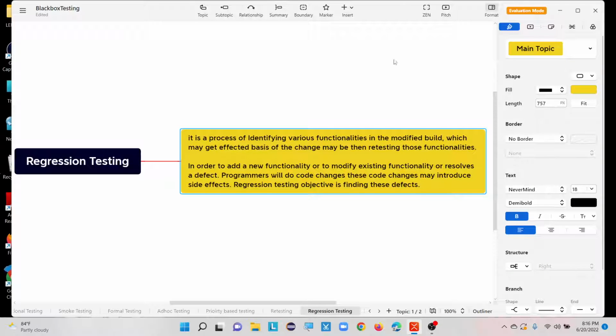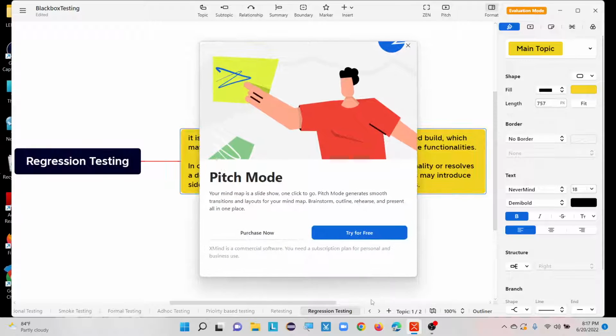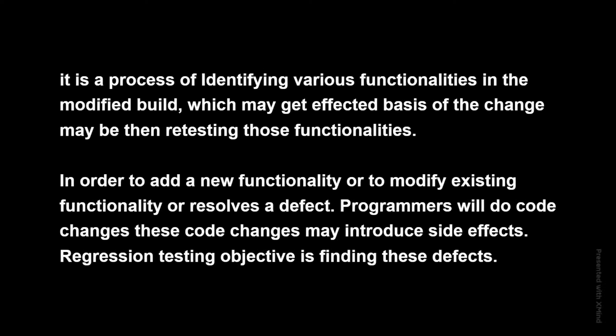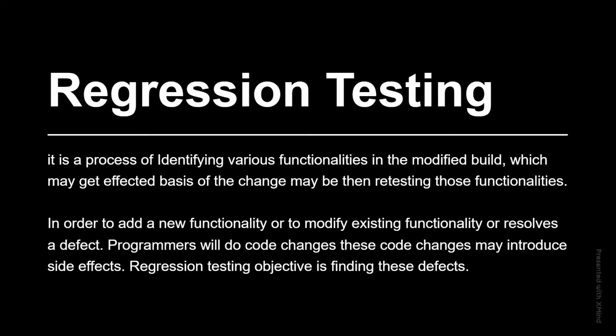That is regression testing. What is regression testing? It is also a process of testing which comes from the functional testing type only, right? It is a process of identifying various functionalities in the modified build which may get affected on the basis of the change, and then retesting those functionalities.